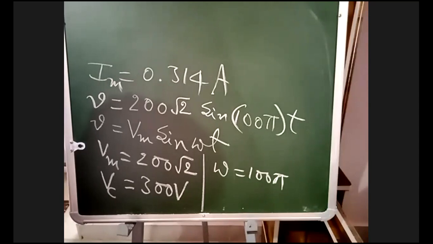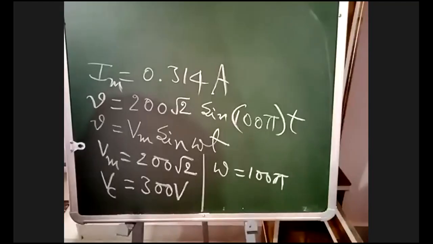Note, in problem, maximum current implies it is series, maximum current implies resonant circuit.